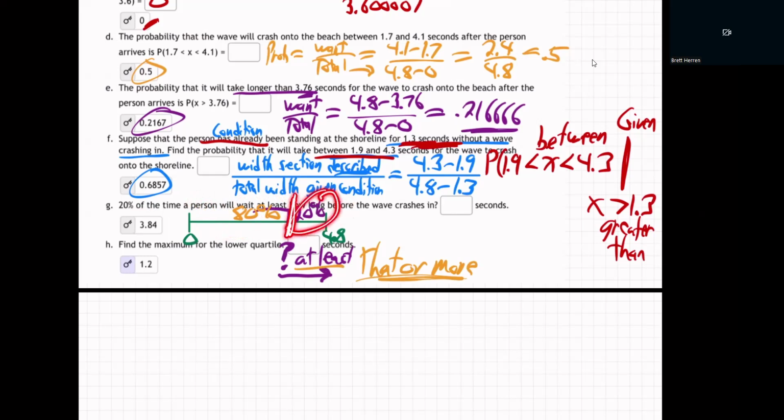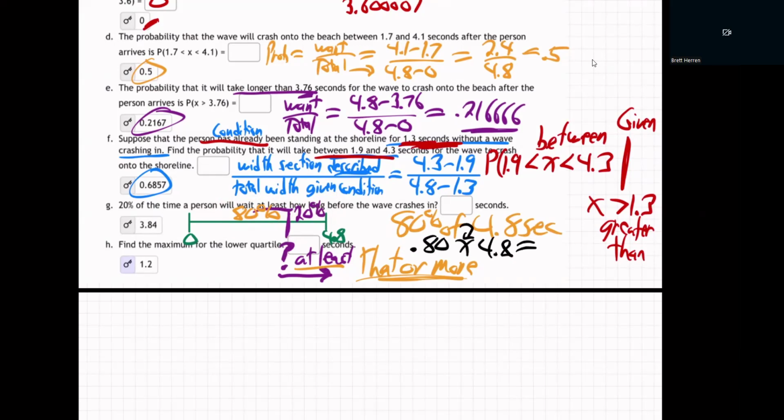such that 20% wait that time or more. What is it? So that means it's 80% along the way. So we're going to say, oh, it's 80% of our 4.8 second time interval. Is that making sense? It's 80% of that. So that's 0.80 of, means times, 4.8 seconds.